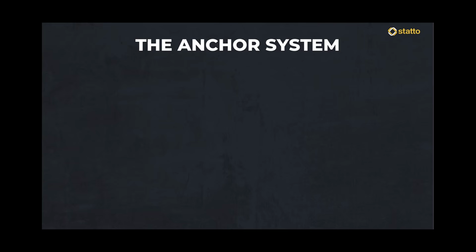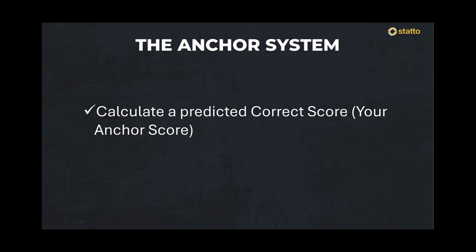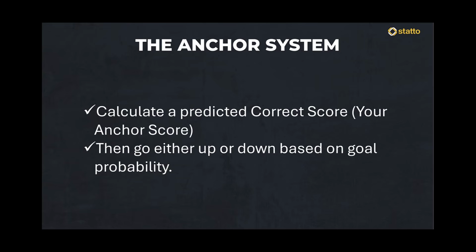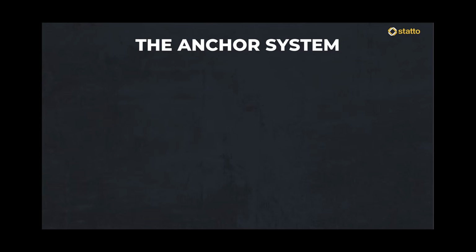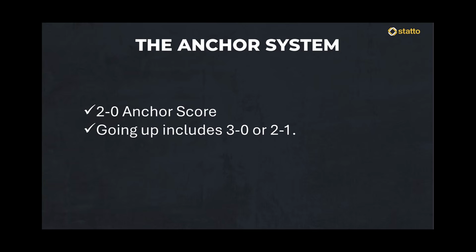So with the anchor system, you are calculating your predicted correct score for a football match, like 2-0, 2-1, 1-1. But then you're going to look at the goal probability, and you're either going to go up or down based on that goal probability. So, for example, we could have a 2-0 anchor score, and then we're going to go up, which would include a 3-0 or a 2-1. If we go down, our anchor score is going to be either a 1-1 or a 1-0 score.